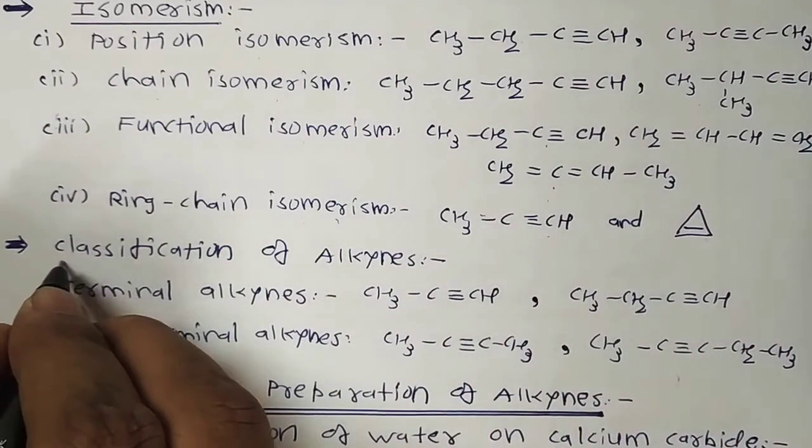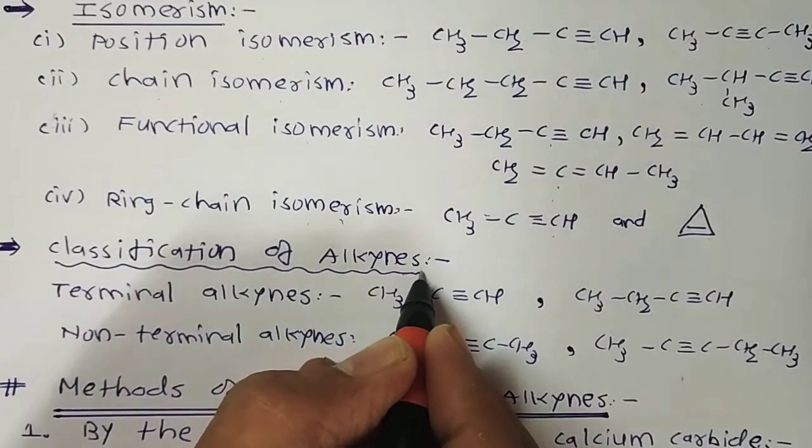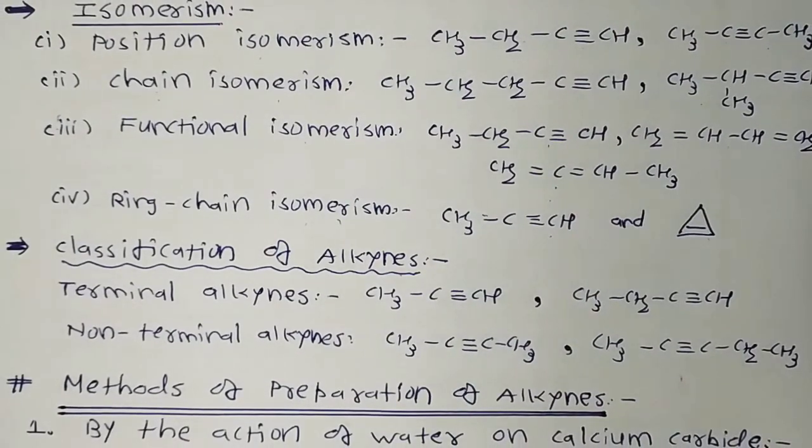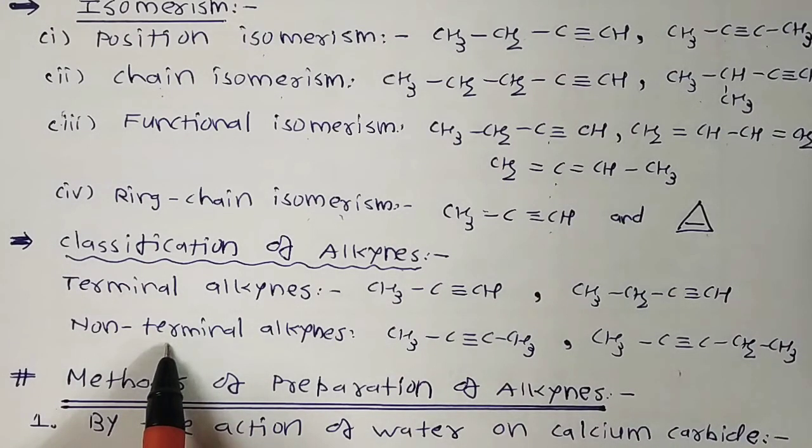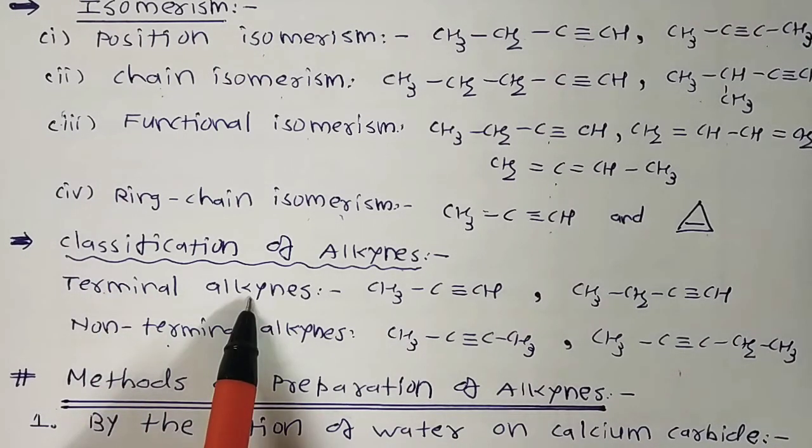One more is the classification of alkynes, which is not discussed in our textbook, I think. In the prior section on alkenes, we discussed terminal and non-terminal alkenes. Now we move to terminal and non-terminal alkynes. Alkynes are further classified as terminal or non-terminal according to the position of the triple bond. If the triple bond is at the end of the chain, it is called a terminal alkyne, and within the chain, a non-terminal alkyne.